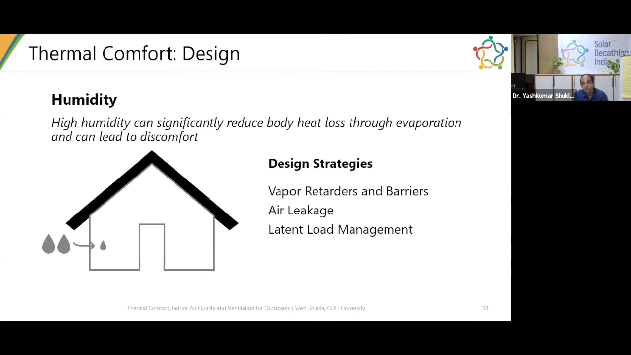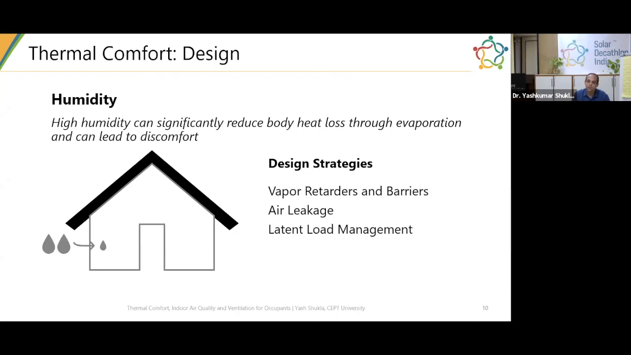So the last strategy that you can actually consider is latent load management. This is where you already know that there will be some moisture coming inside the space. Now, how will you treat that? So there are air conditioning systems that have a very high latent load fraction, or there are systems that are designed to specifically absorb moisture or water from inside the buildings.